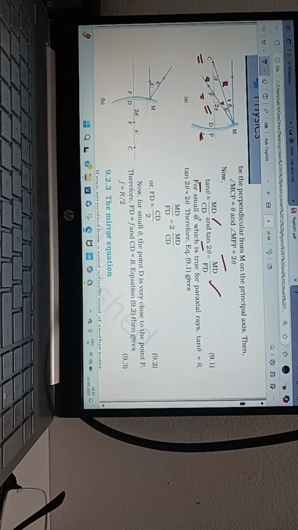Right. Now if theta is small, tan theta will become theta. This you know, trigonometrically proved. So for small angles only this equation is true. That is why I told you M is very close to P. Though we are seeing it very big here, when you consider the figure and condition, M should be very close to P, so that it will become R. So that is what is written here.